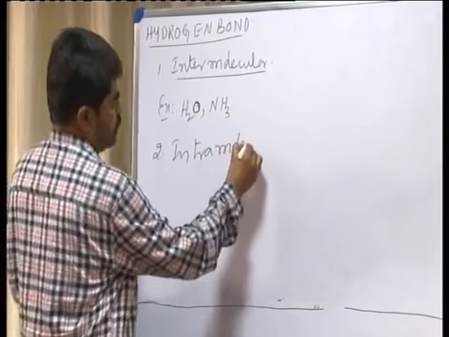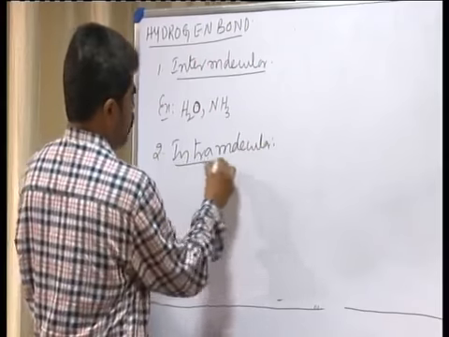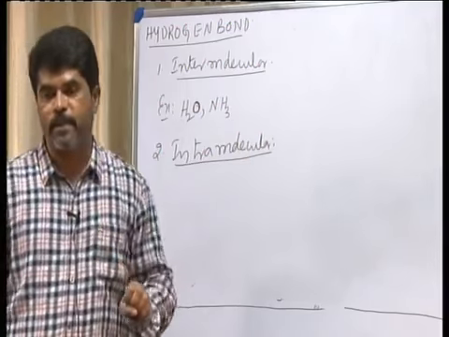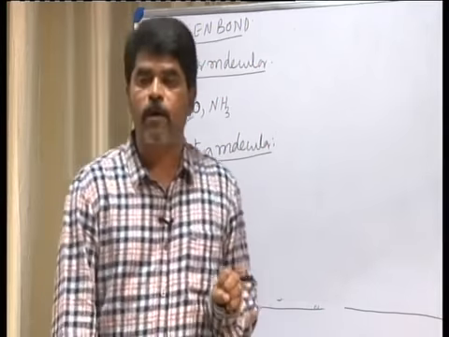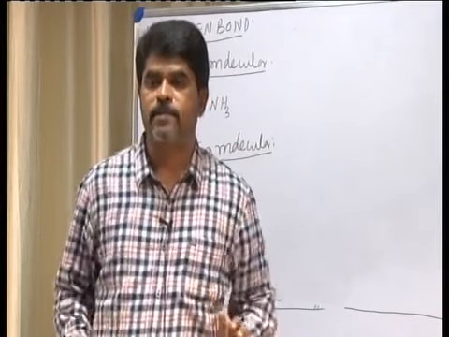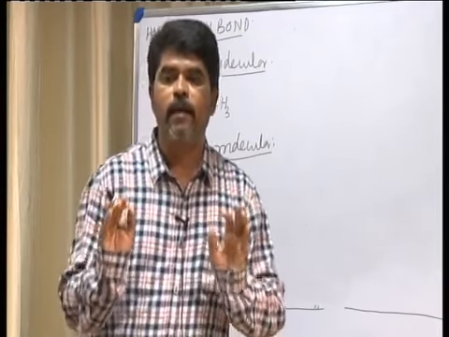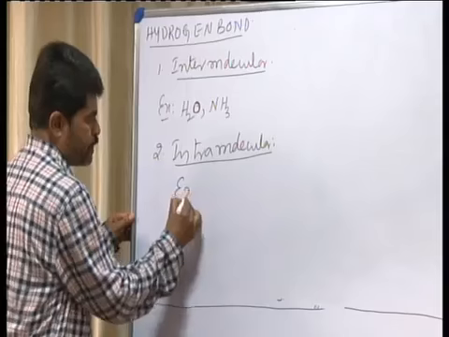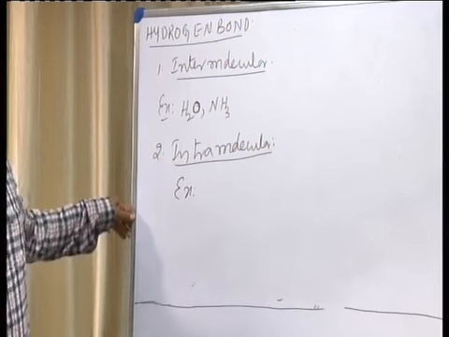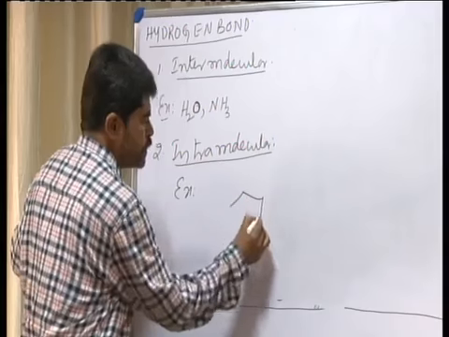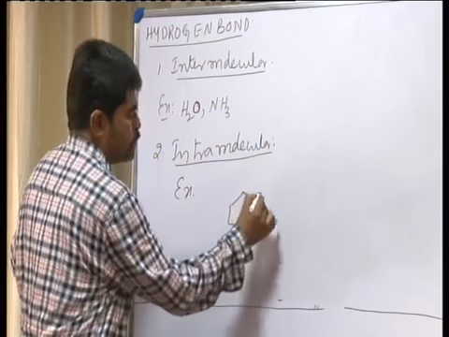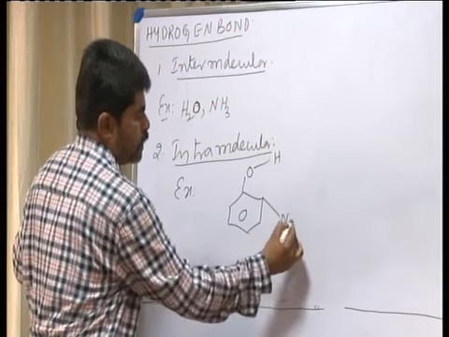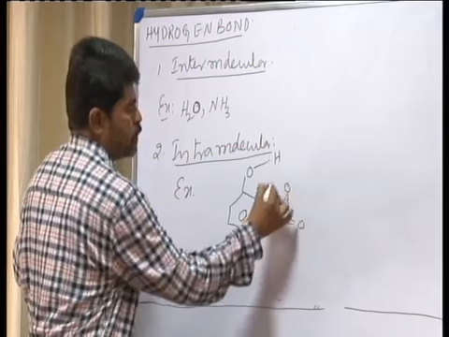Intramolecular hydrogen bond: intramolecular means within the molecule of the same substance. Hydrogen bonds formed within the molecule of the same substance are known as intramolecular hydrogen bonding. For example, consider orthonitrophenol. This is orthonitrophenol, this is phenol, N double bond O, and this is a coordinate bond.